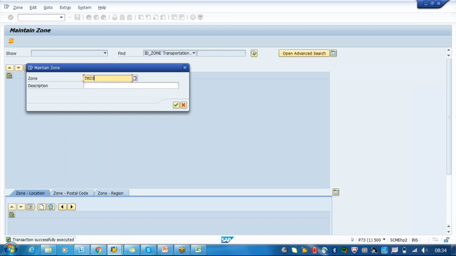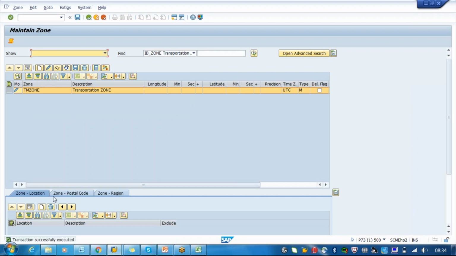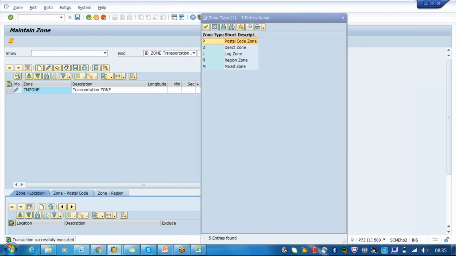Even these transportation zones, are they replicated from ECC, or do we need to create them? No, it will not replicate. It's manual data we have to create. Okay, so normally it will be created with a type. We will be having different types: one is postal code, one is direct location, one is region, and one is mixed zone. So what is the difference?